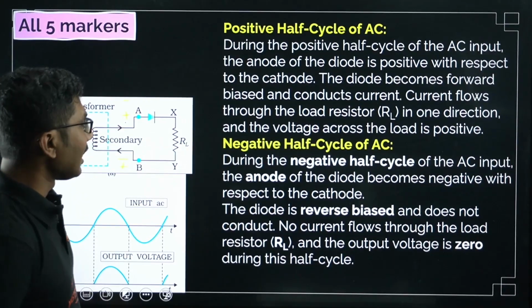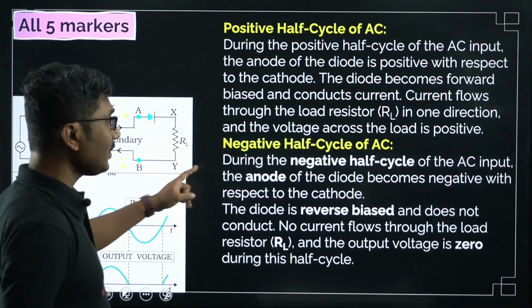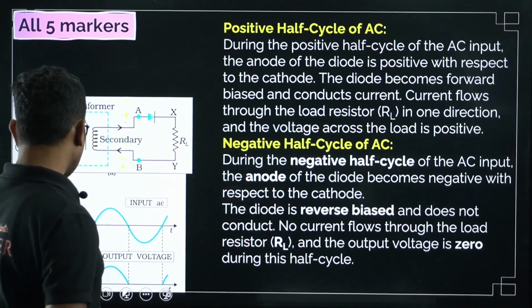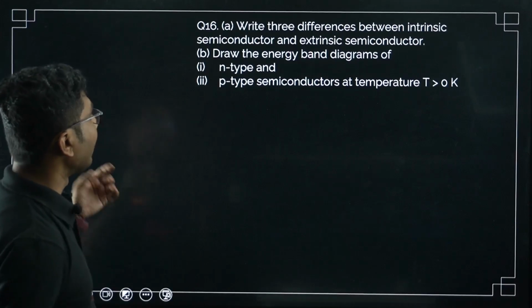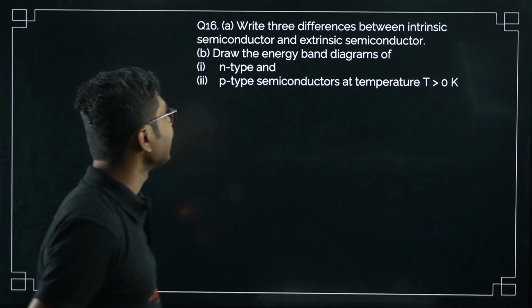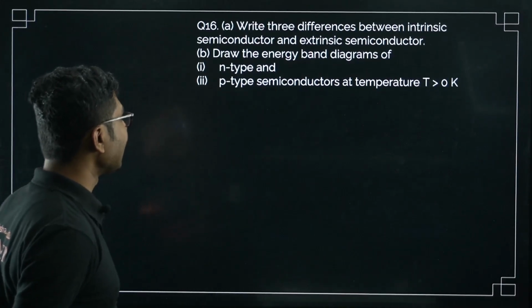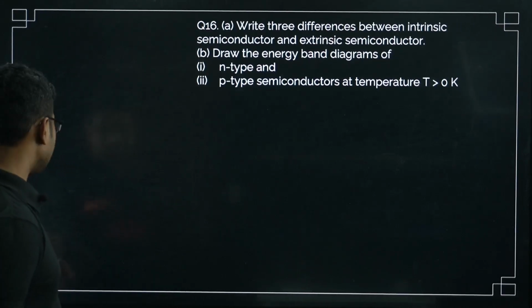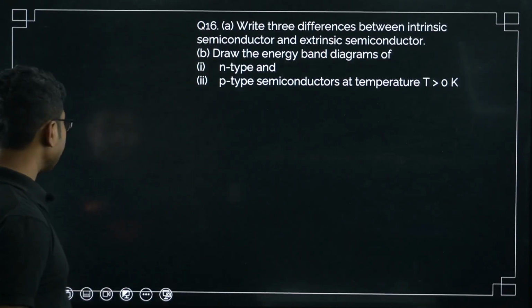Anode, cathode means anode is basically the P side, P type, and cathode is basically the N side, if you are wondering. Now write the three differences between intrinsic semiconductor and extrinsic semiconductor. Draw the energy band diagrams of N type and P type semiconductor for temperature greater than 0.